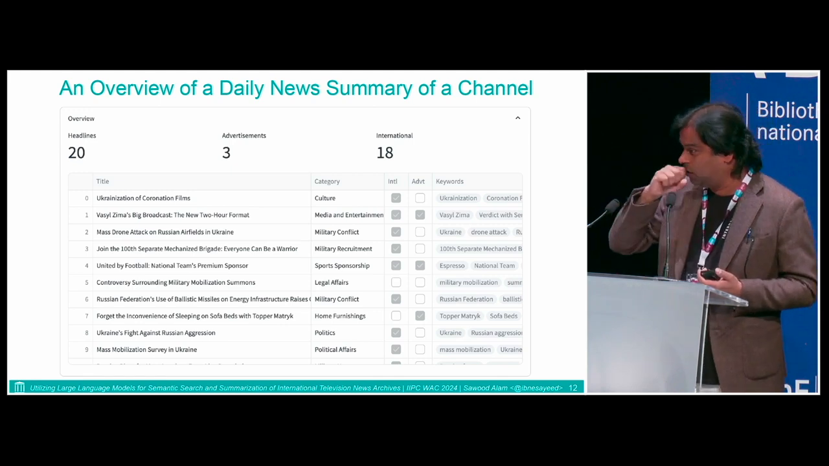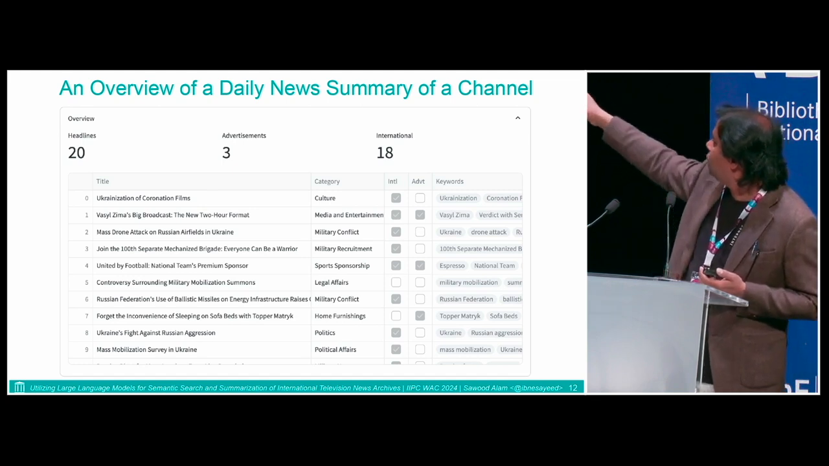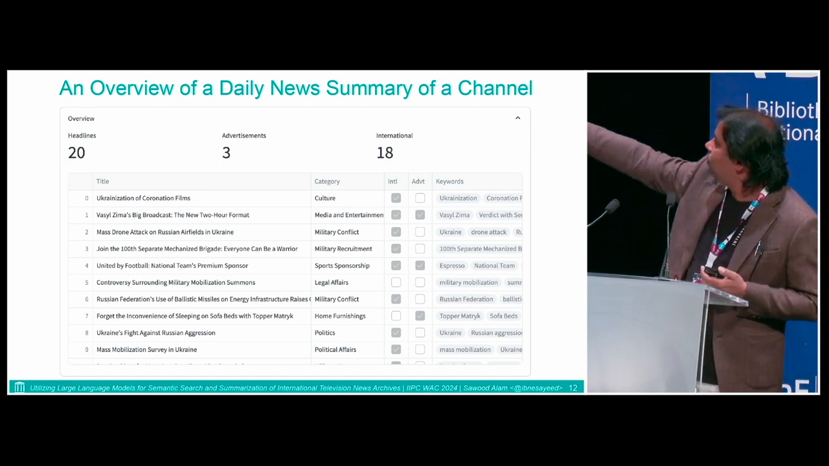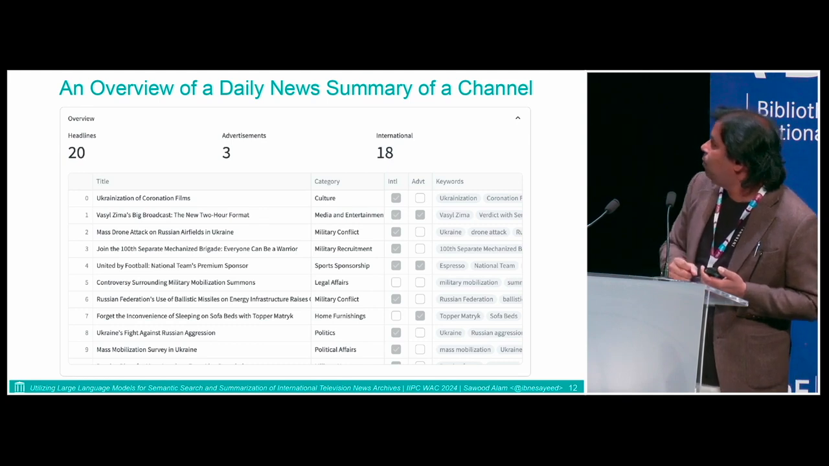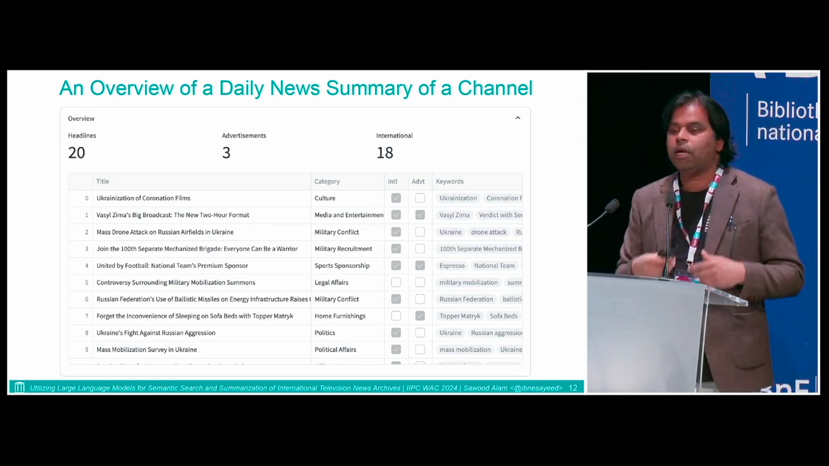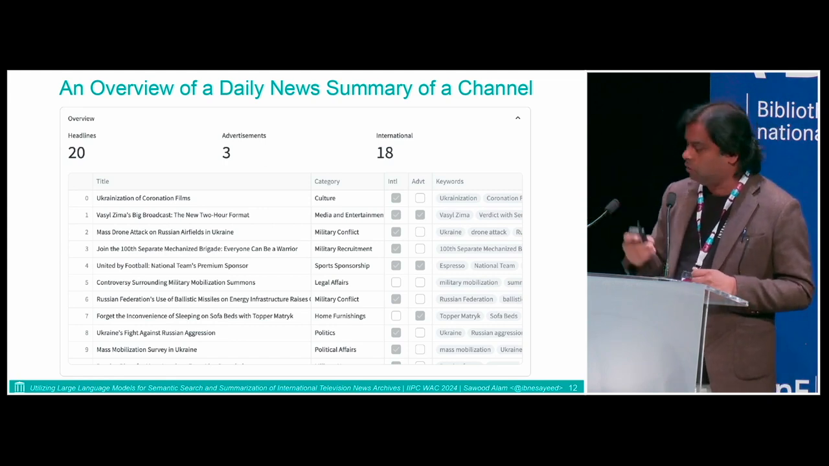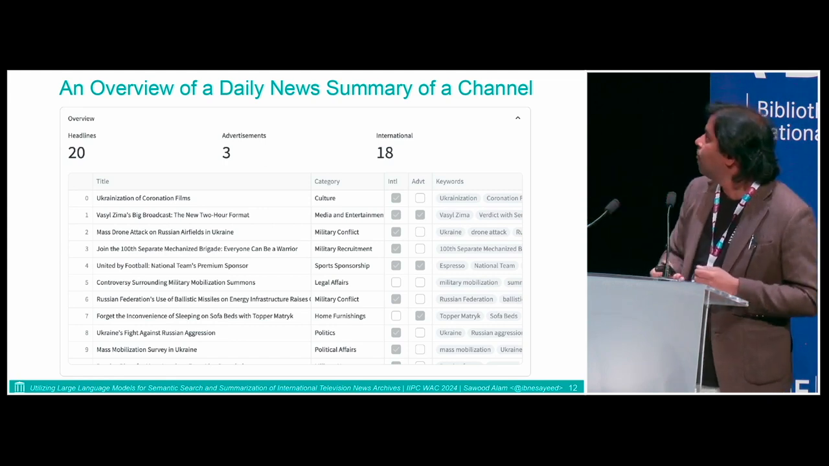Now, some of them will be ads, like in this case, there is an ad about forgetting the inconvenience of sleeping on sofa beds. Because those ads are repeated many times as well, you need to identify those and exclude them from our rendition if you want to.